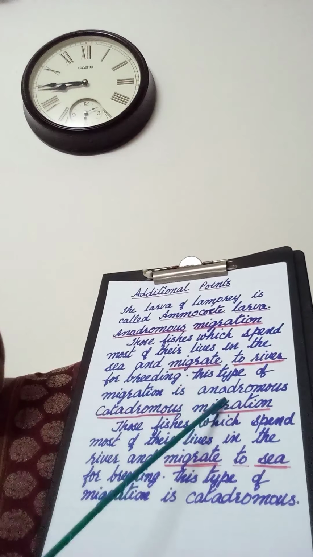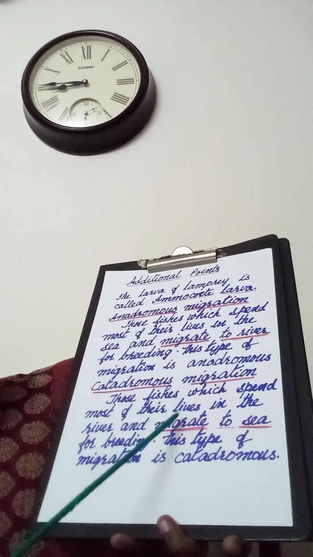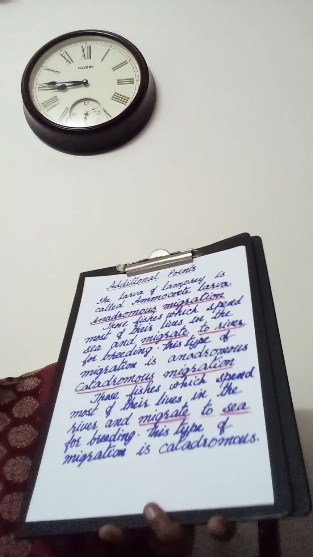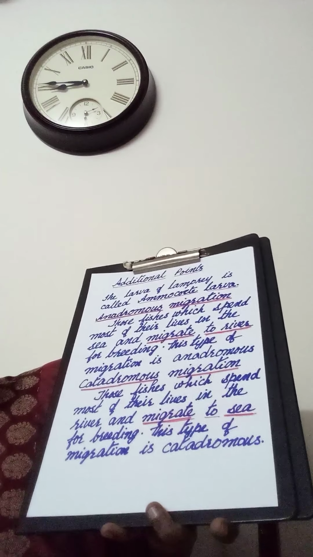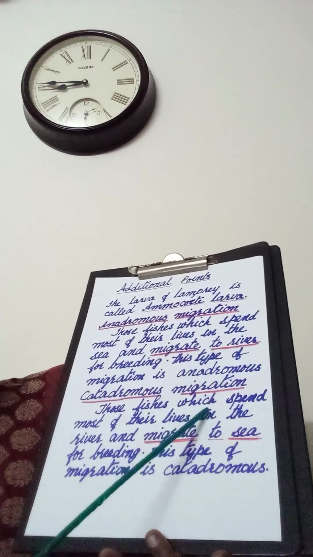Then the next one is the catadromous migration. That is, these fishes will be spending most of their lives in the freshwater, in the river. Then they will be migrating to seawater for spawning or breeding or laying eggs. This type of migration is known as catadromous. So anadromous migration and catadromous migration. So these are the important points coming under cyclostomata.